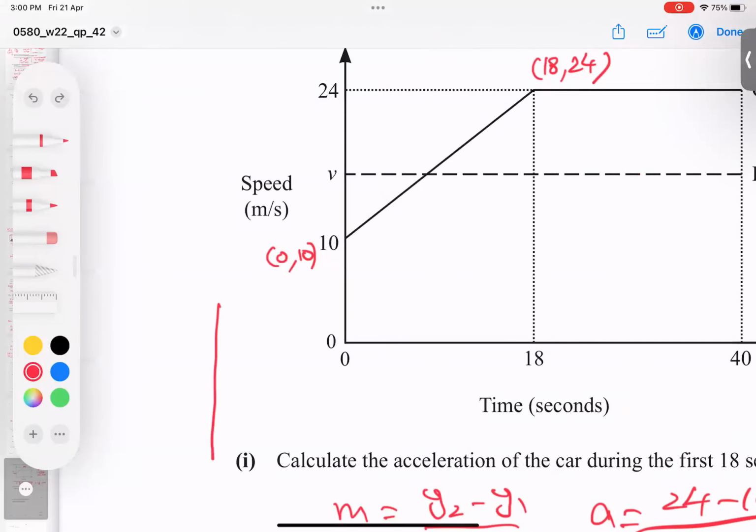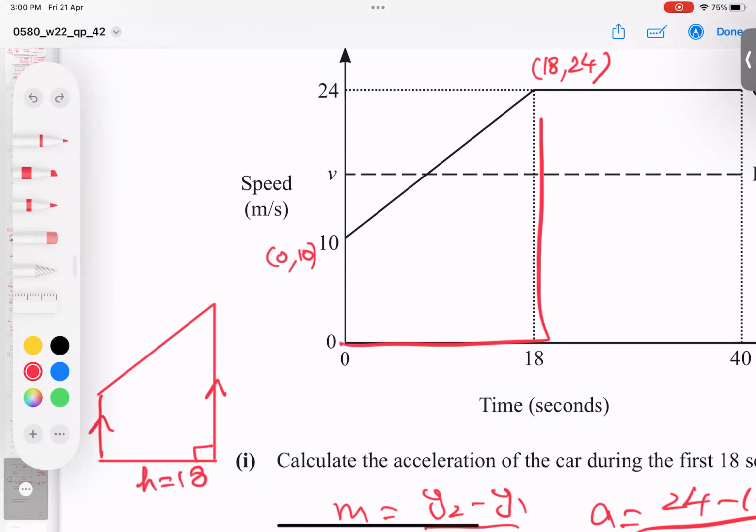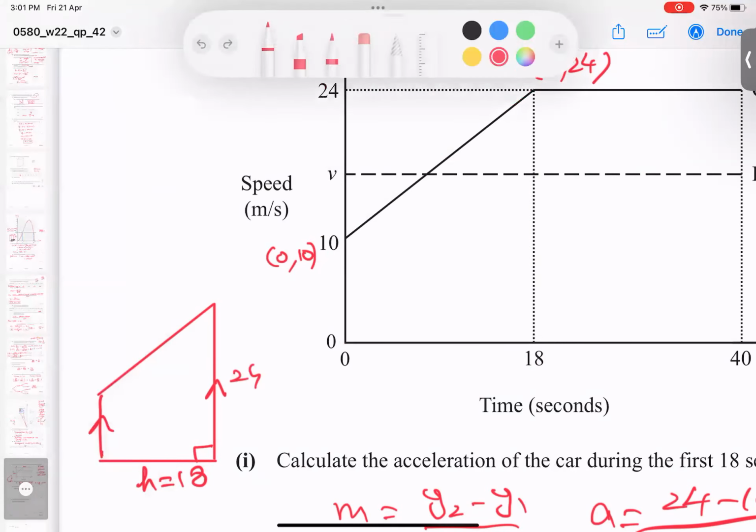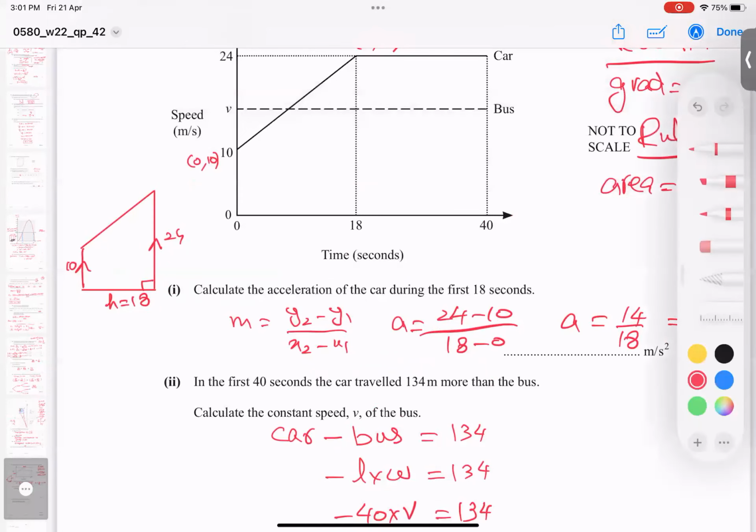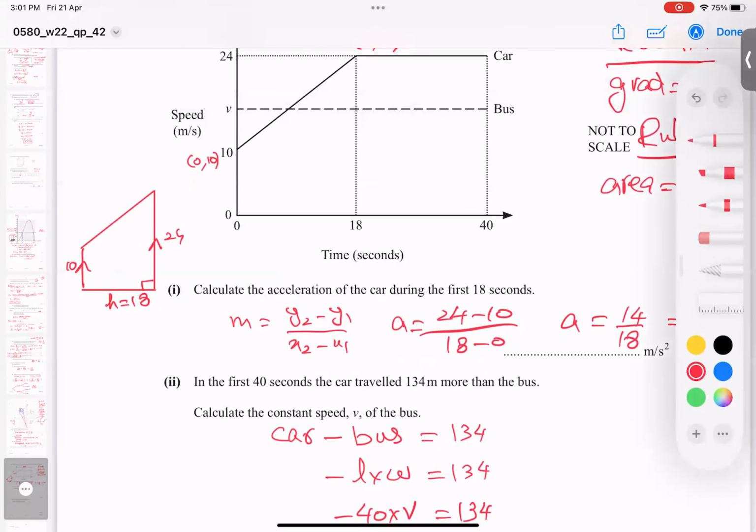But before we use a trapezium, we must check what the X value is and what A is. These two sides are parallel to each other, and this is 90 degrees. This is called the height, and the height is for sure 18 because I took a trapezium, and this gap is equal to 24. This gap is equal to 10. I believe you're understanding what I'm saying. So there are two shapes to discuss here, one trapezium and then a rectangle.